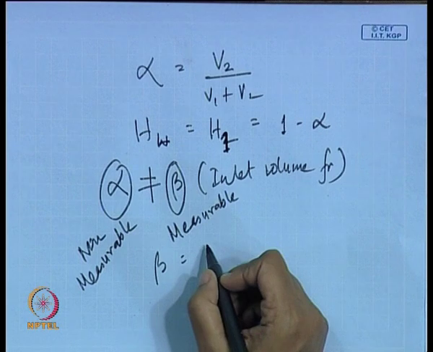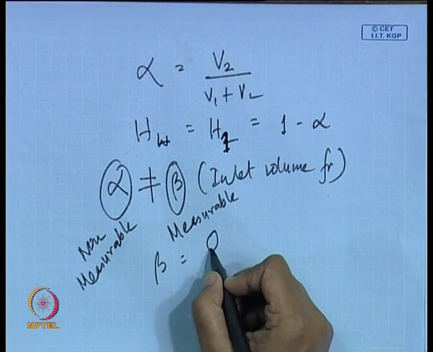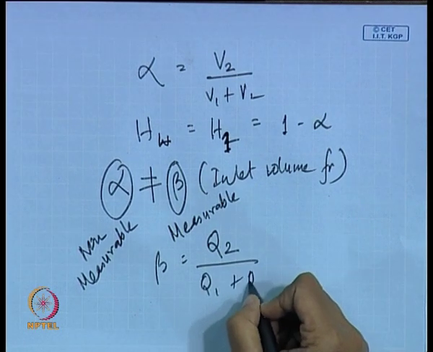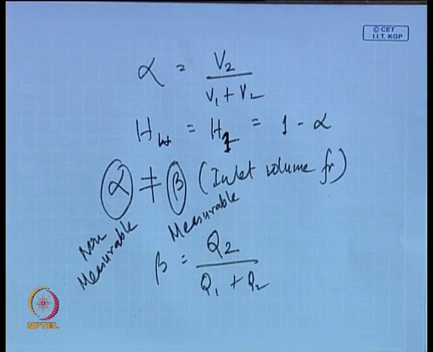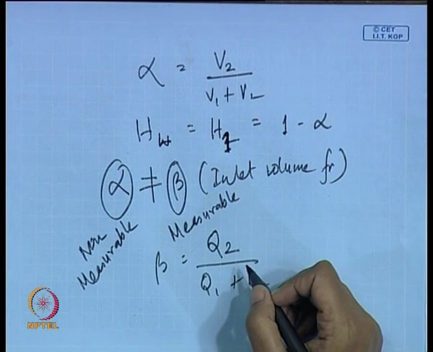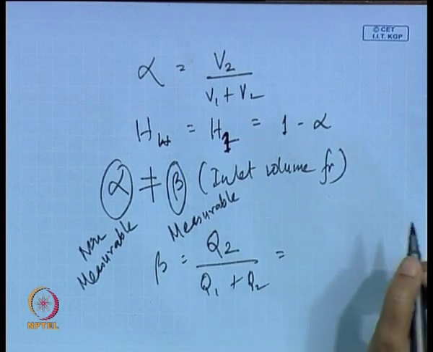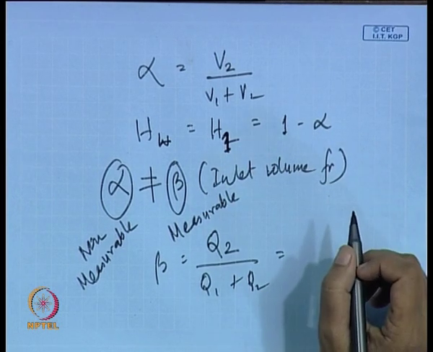So beta in terms of volumetric flow rate will be Q2 by Q1 plus Q2. If you would like to refer to beta in terms of velocity, how should we define beta in terms of velocity?